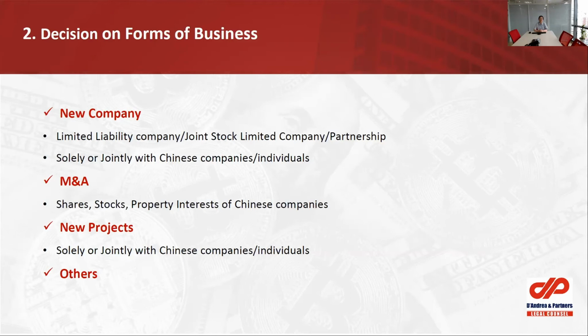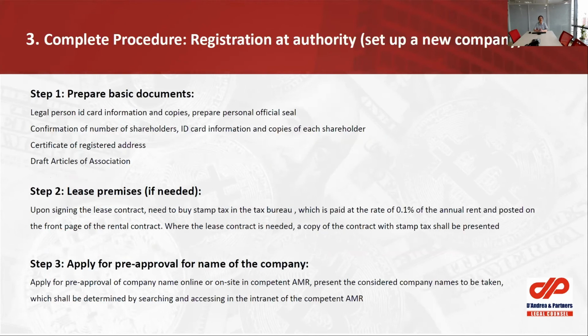We can also purchase certain shares and stocks of existing Chinese companies to become one of them. We can also invest in new projects or other ways that are not forbidden by the Chinese government. I believe in most cases we'll set up a new company, so in the next step, I will introduce how to set up a new company in China.